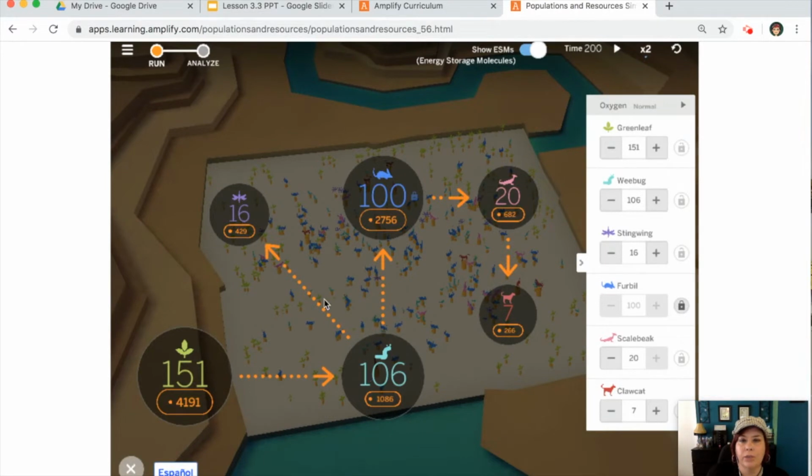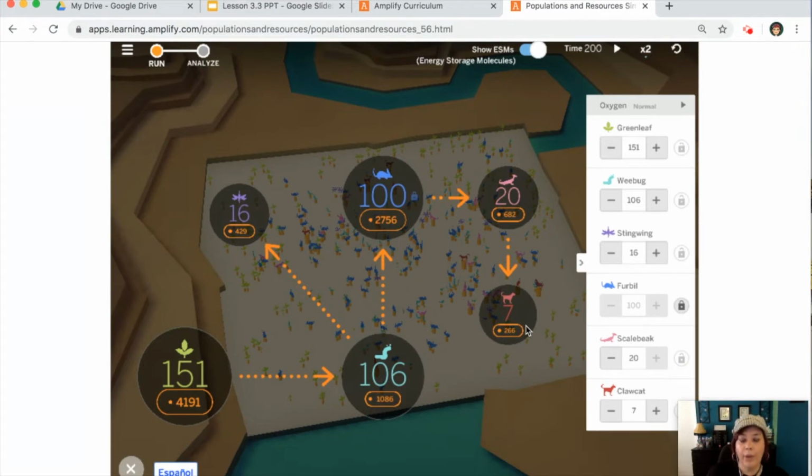The wee bugs are transferring energy to the stingwings, and the furbills are transferring energy to the scale beaks, and the scale beaks are transferring energy to the clock hats. So by providing more energy to the furbills, the scale beaks had more energy, and so there was more for the scale beaks, there were more energy storage molecules available for the clock hats, and therefore that's how we were able to increase the clock hats.